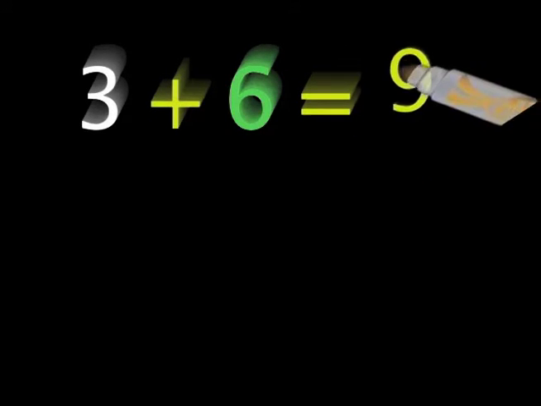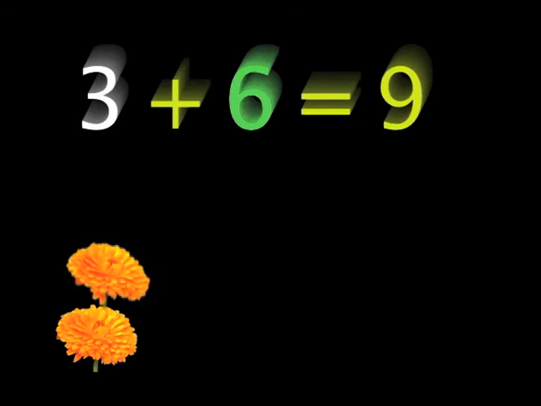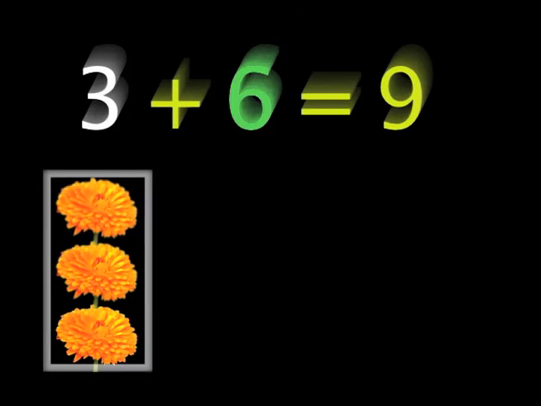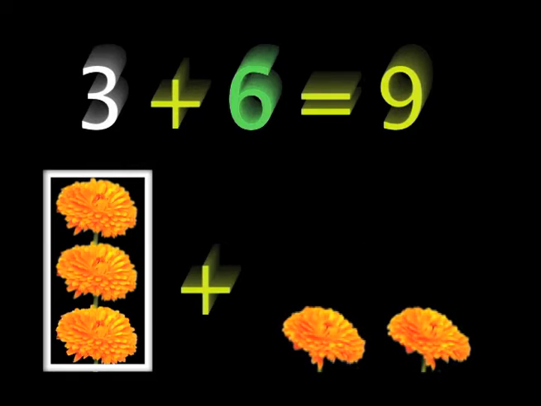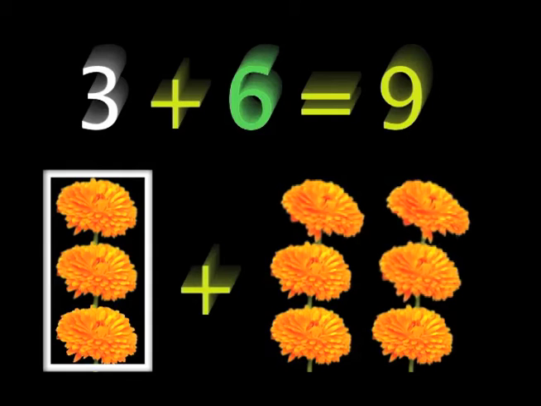Three plus 6 equals 9. There are 3 marigolds. 1, 2, and 3. This is a group of 3 marigolds. Let's take 6 more marigolds. 1, 2, 3, 4, 5, and 6.